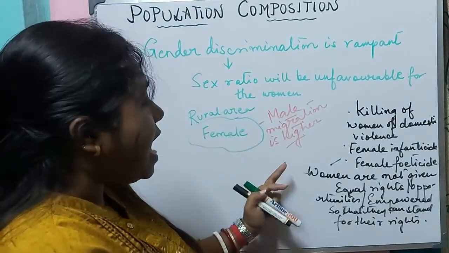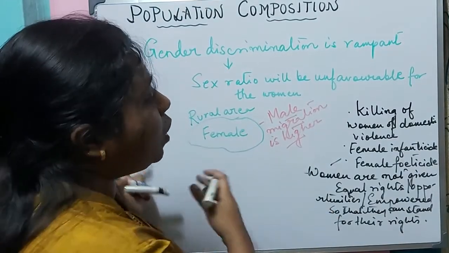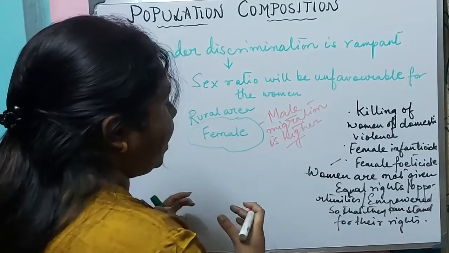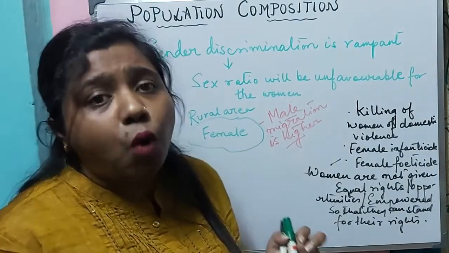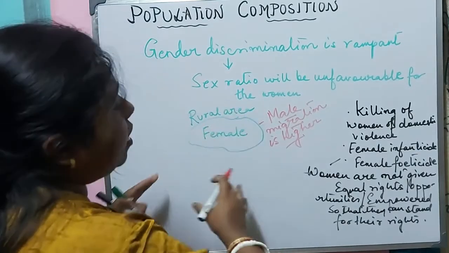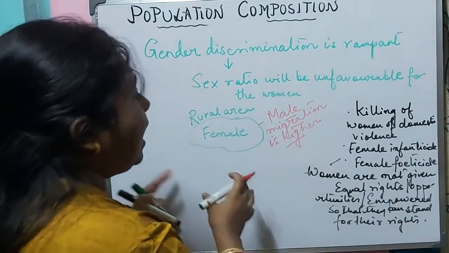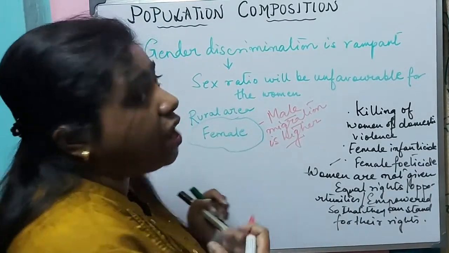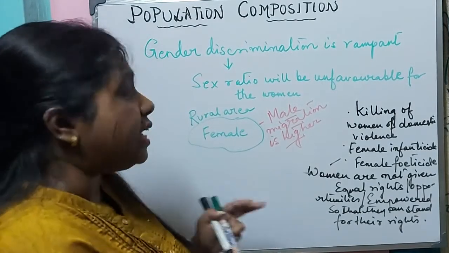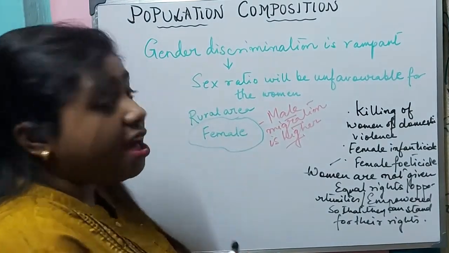So here we can say that they are not given equal rights. They are not that empowered so that they can stand up for their rights. They are not given the right to work, right? So it actually highlights that their number is high in the rural areas. The number of females is much larger compared to males in the rural areas, but that doesn't mean that here the sex ratio is favorable.